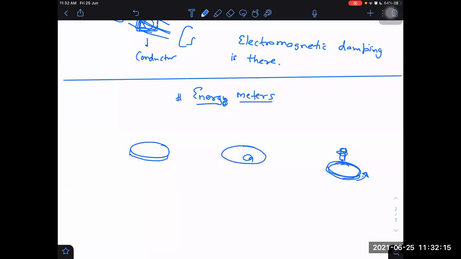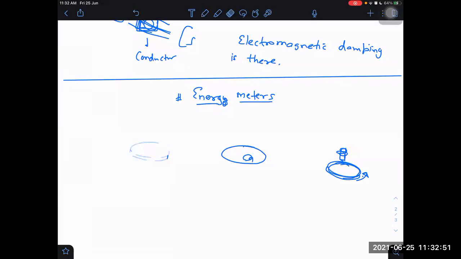Energy meters. Current meters also. Current meters will be the same, measuring current. Household meters, sir. That only I'm calling as energy meter. You are calling it a current meter, but I'm calling that thing an energy meter. Actually, that measures energy. In households, the meters which we are having measure the energy consumed. So it is also based on this principle only.